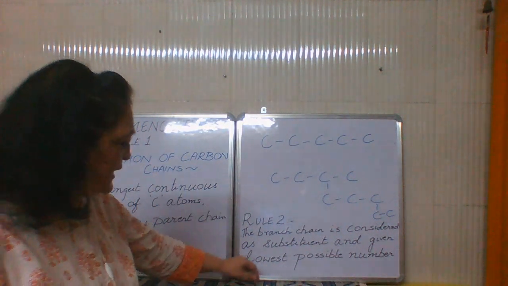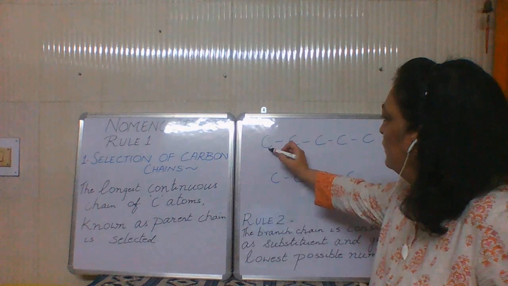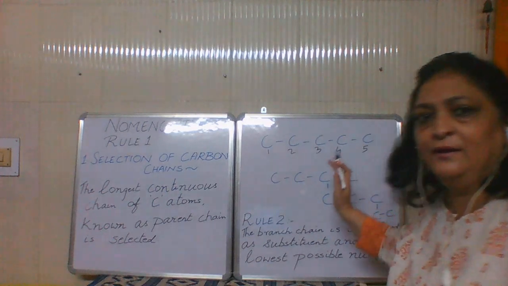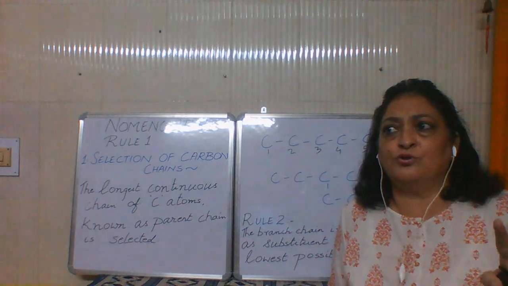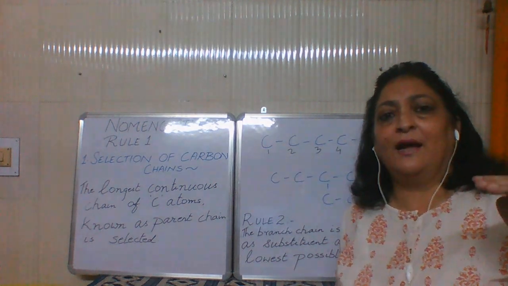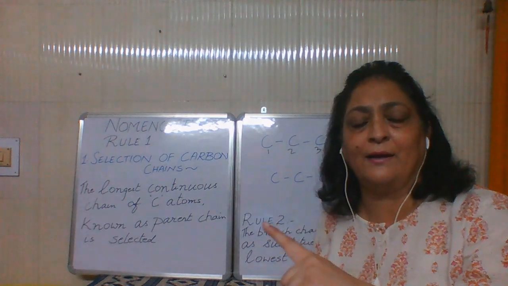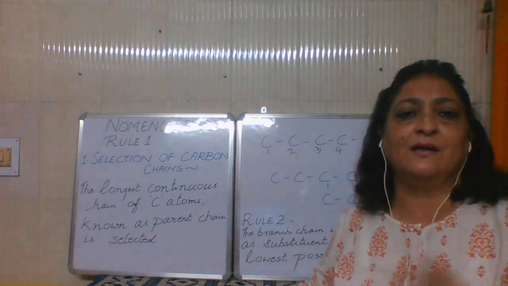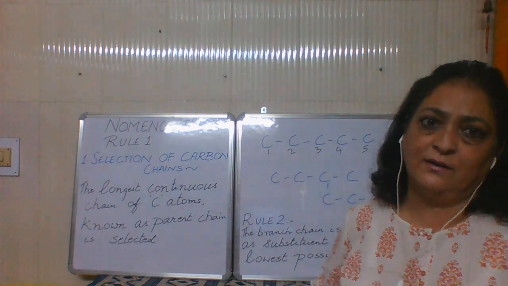Now here in this case, it's not a problem because there are only five carbons which are in a straight line. That is, they all come in one main chain. The question is how do you say whether it's a main chain or a branch chain? You can understand it like the way we swim: we are supposed to swim in only one track. We are not supposed to change the course of our swimming. If you are swimming in only one direction, straight, that is your parent chain.